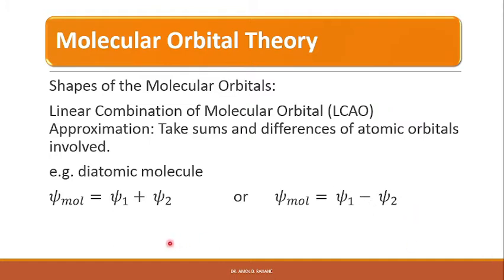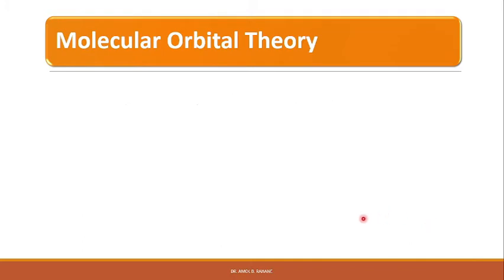Right, where psi1 and psi2 are the relevant atomic orbitals of the two atoms, and also the orbital psi2 minus psi1 is identical with psi1 minus psi2, since we know that it is the psi molecule square. That means it represents the probability of finding the electron in a particular place, and that probability is always positive. That means psi1 minus psi2 is the same as psi2 minus psi1.